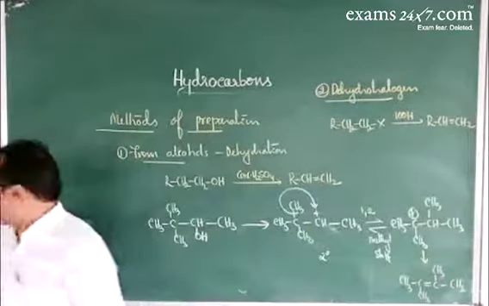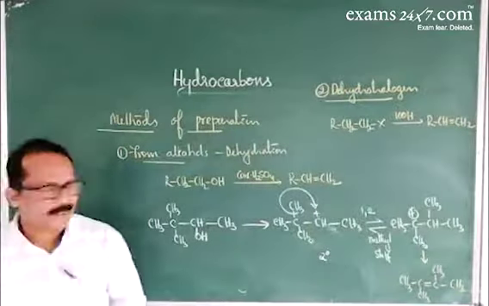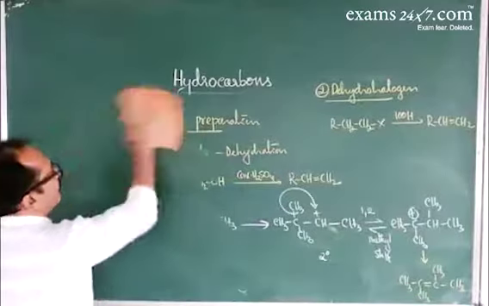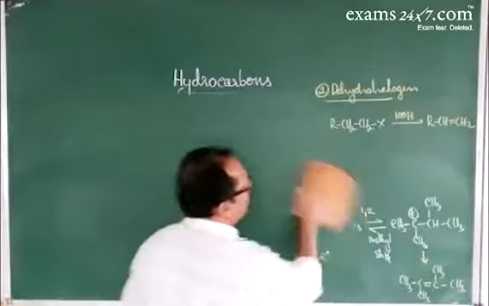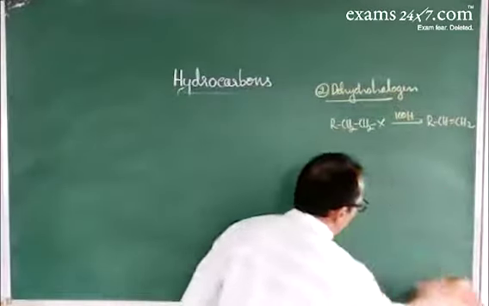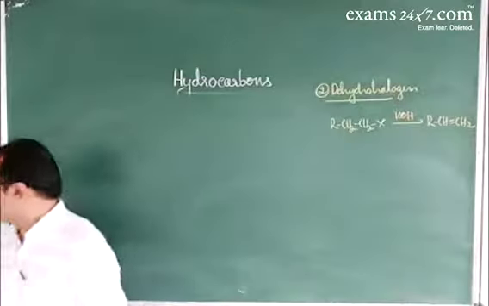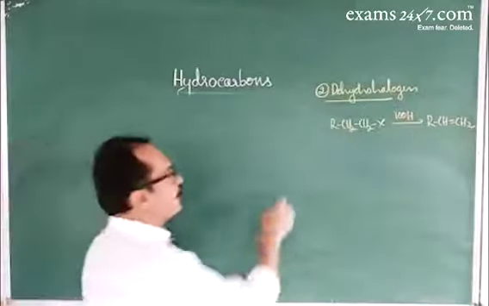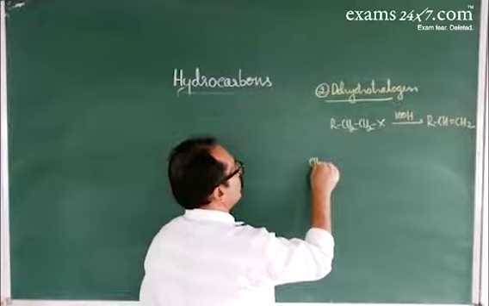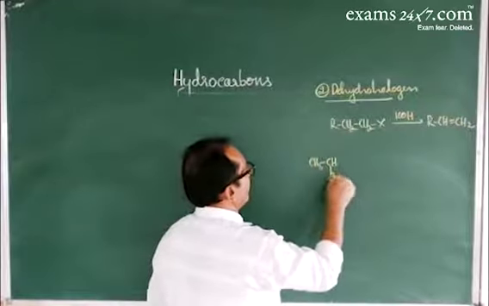If a haloalkane can undergo dehydrohalogenation in more than one way, it follows Saytzeff's rule in order to give the more stable alkene. Now, for example, 2-bromopentane.